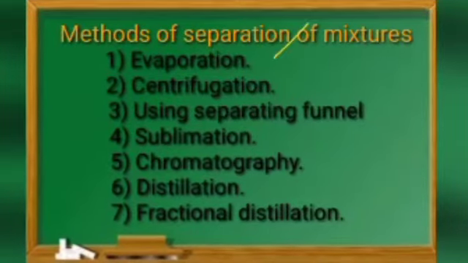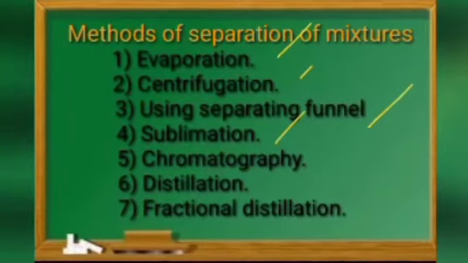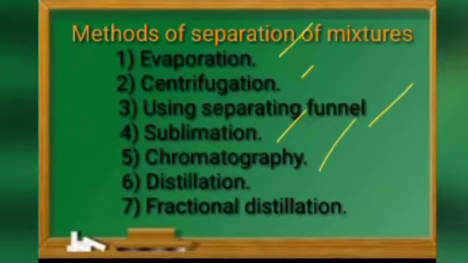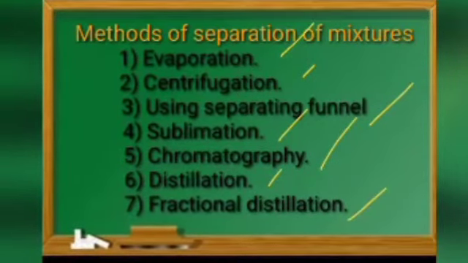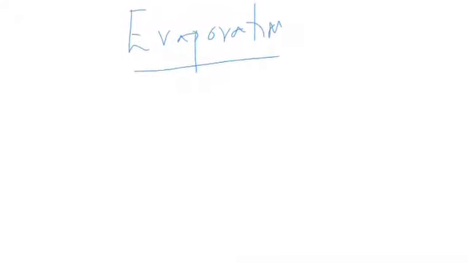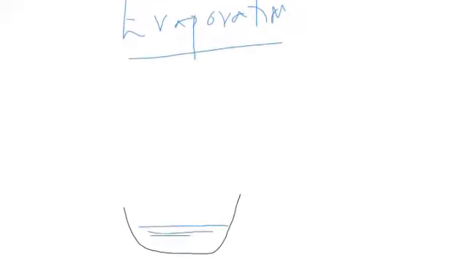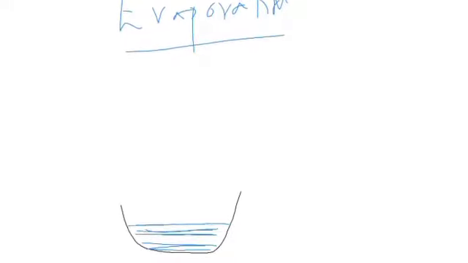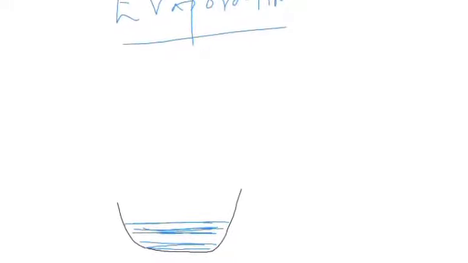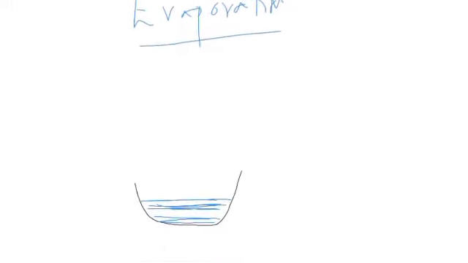The first technique is evaporation, then centrifugation, separation using a separating funnel, sublimation, chromatography, distillation, and fractional distillation. We want to know what is evaporation. Before that, how can we convert a liquid substance into vapor? Just consider a vessel containing some amount of water. Then if I want to convert this water into water vapor, I want to heat this vessel.